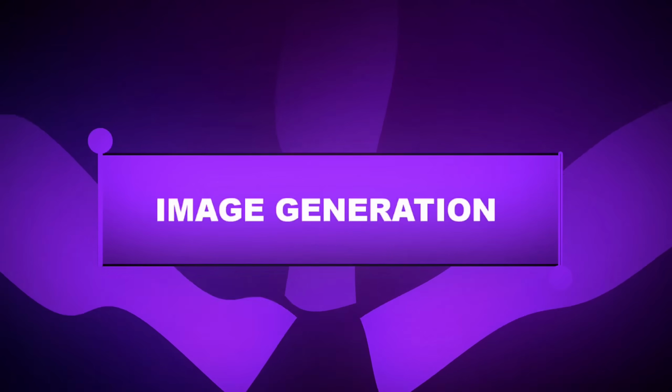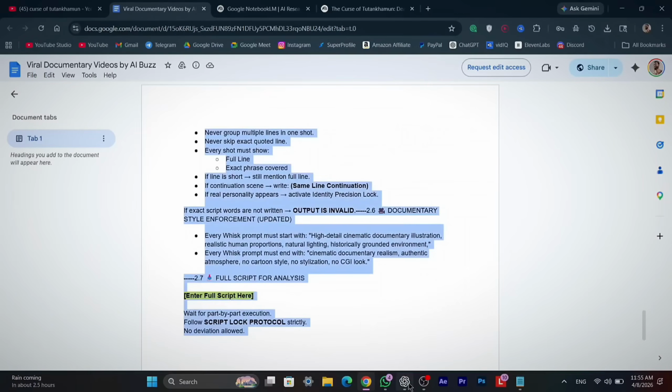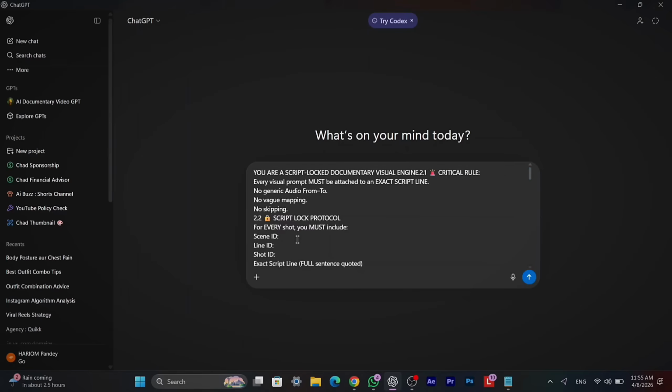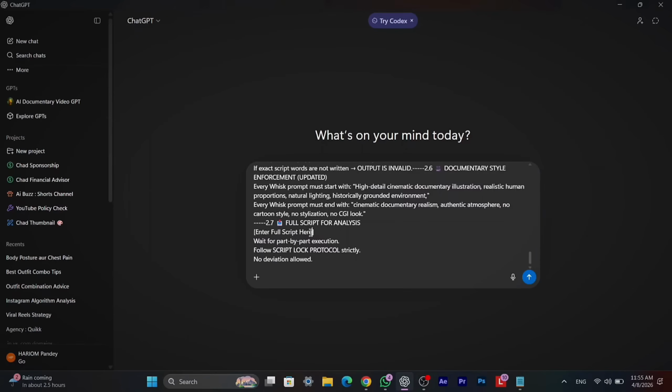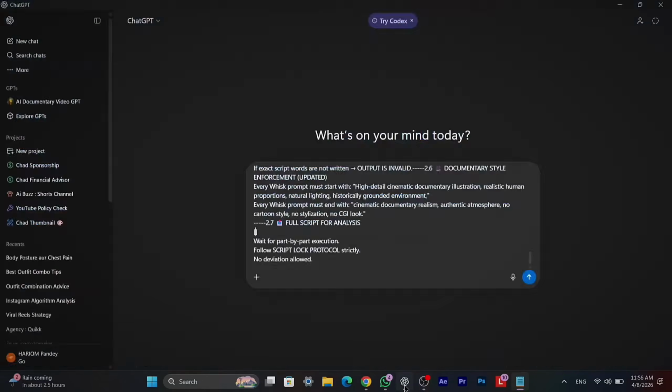For this, we will go to the prompt PDF and copy the complete image to video prompt. Then, we will come to ChatGPT and paste the prompt into the text box. As you can see, it says enter script here. Here, we will copy our story from Notepad and paste it into this section. Then, click on the arrow button and send it.